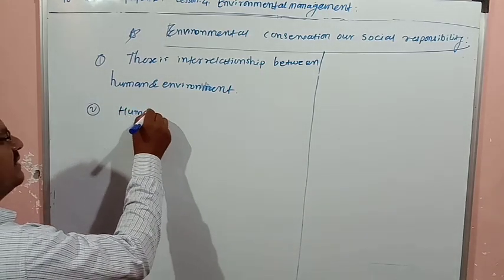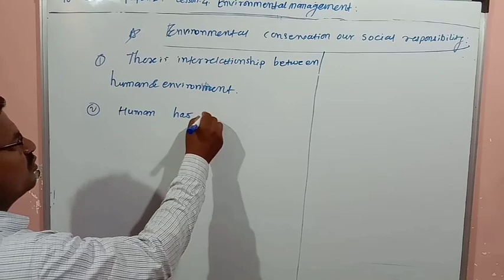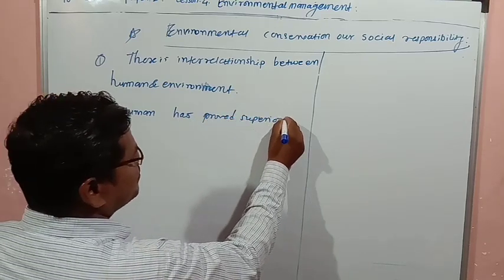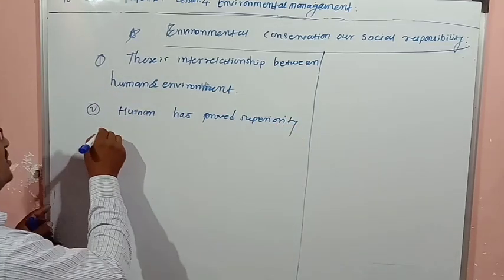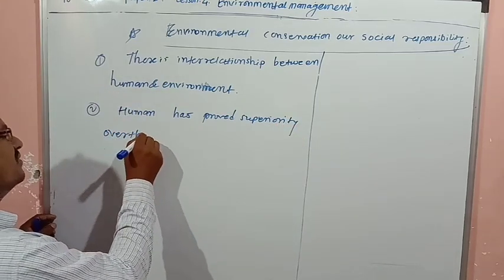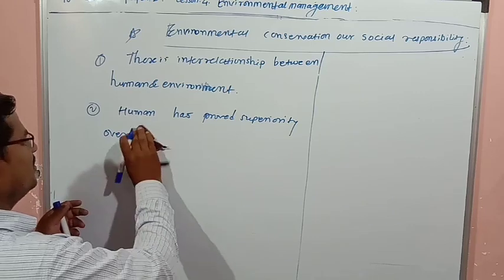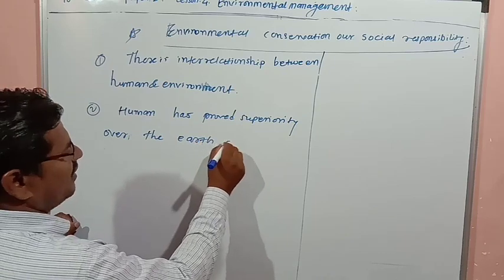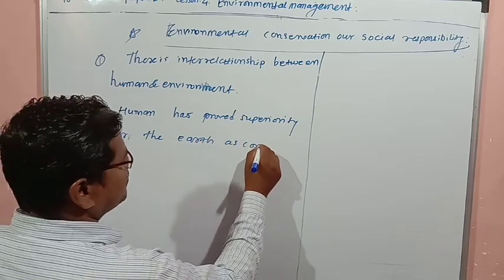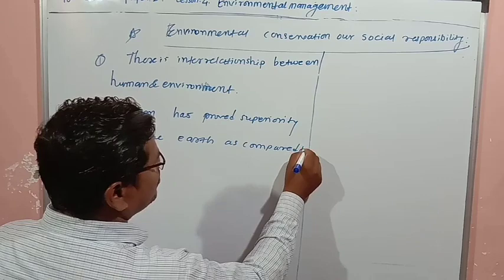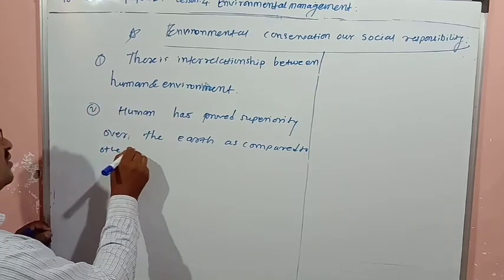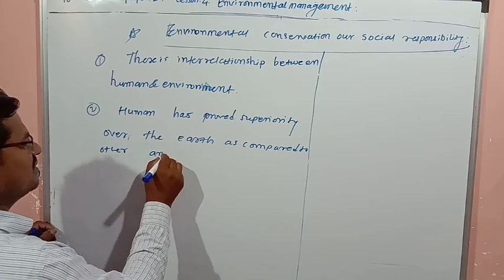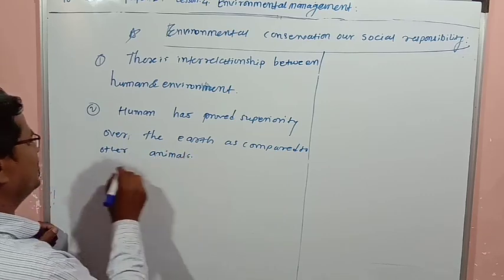Human has proved superiority over the earth as compared to other organisms, as compared to the other animals.